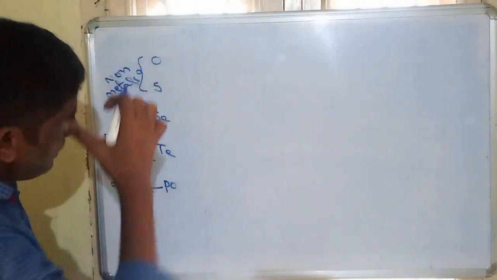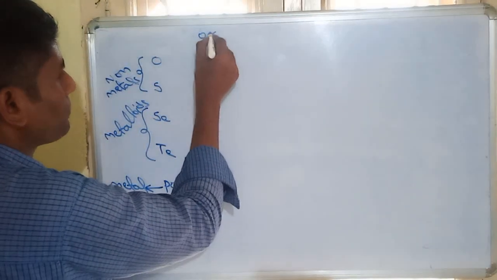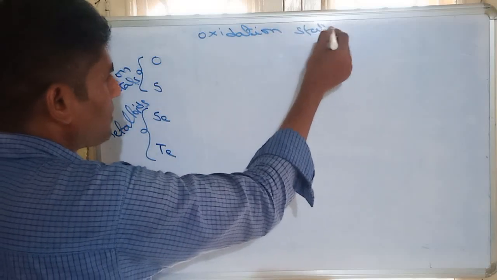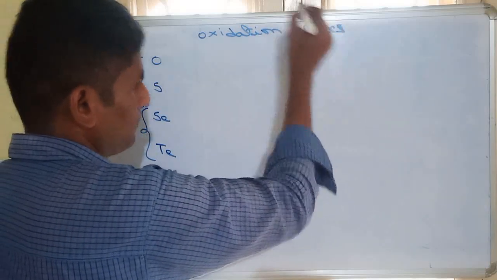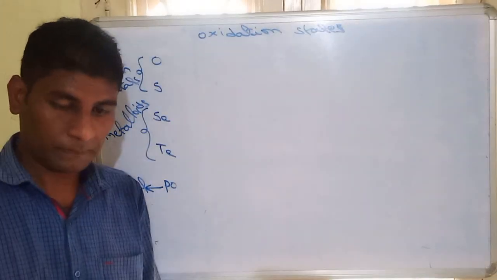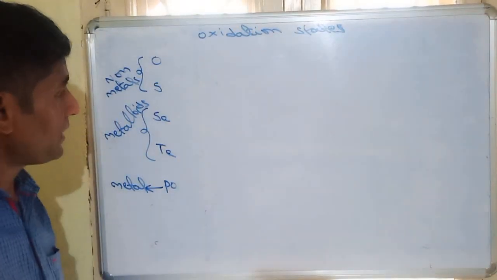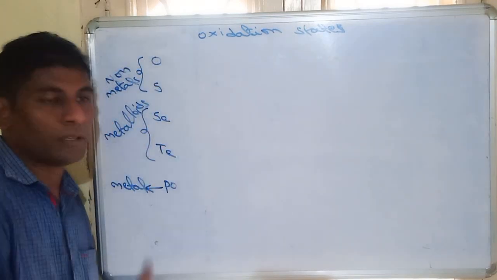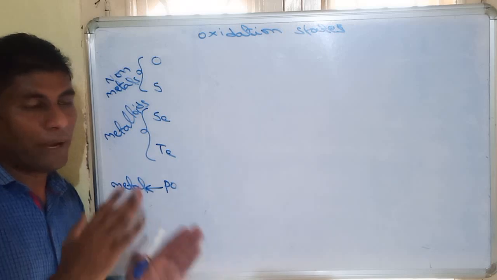Another important property is oxidation states. The oxidation states of 16th group elements. As we know, all these 16th group elements contain 6 valence electrons.